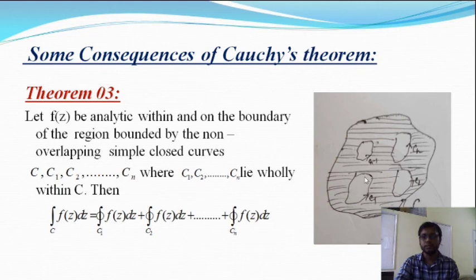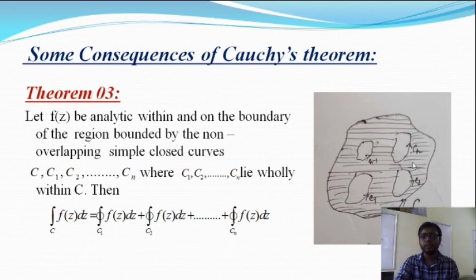So here C is the curve, and C1, C2, C3 are different curves, all lying within C, and all are simple non-overlapping curves.